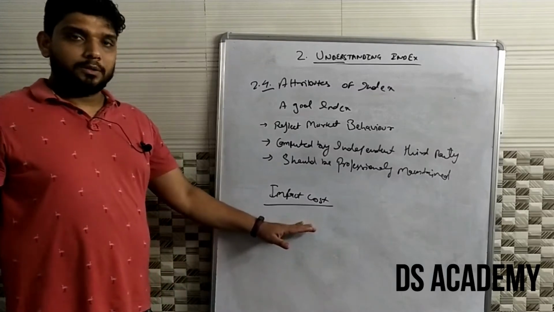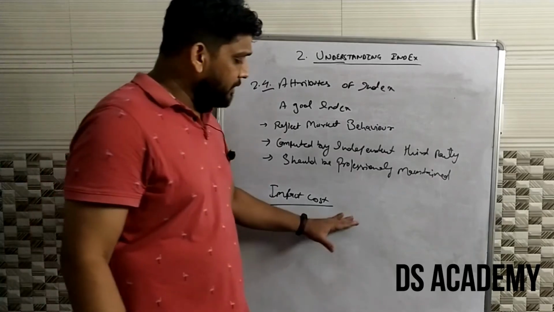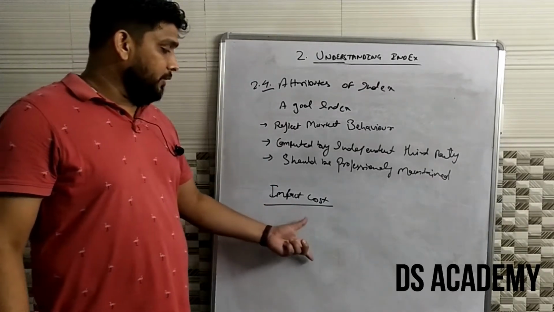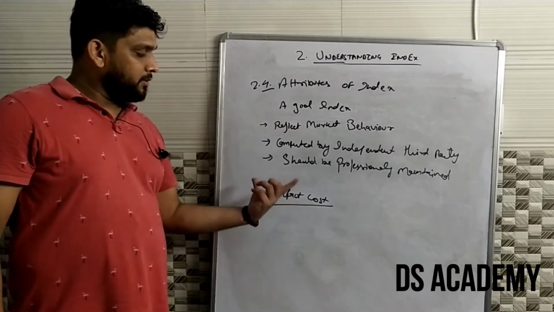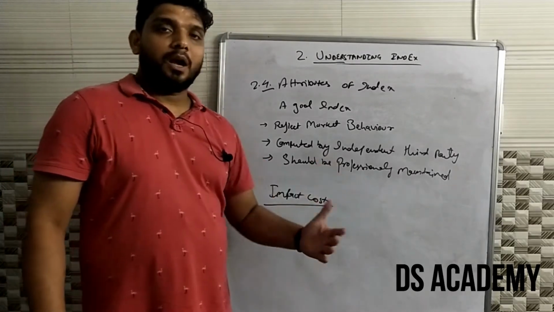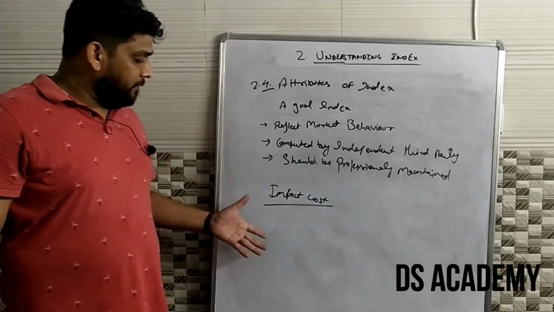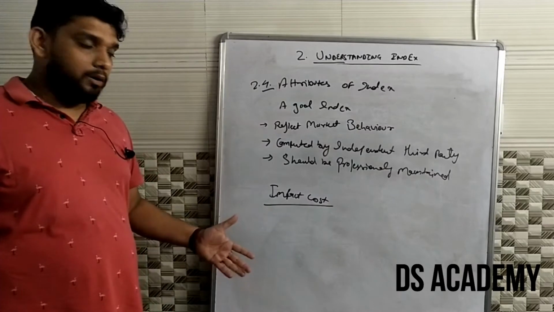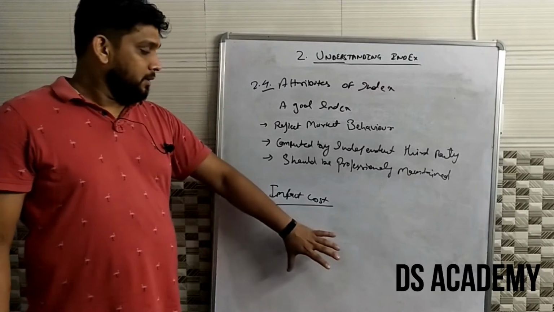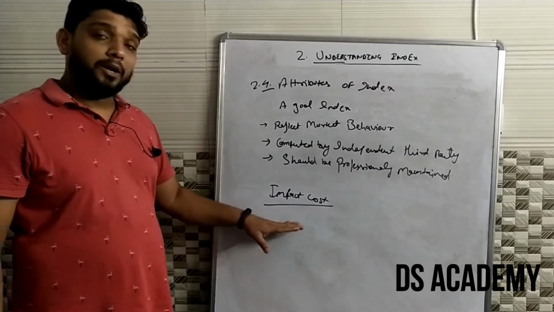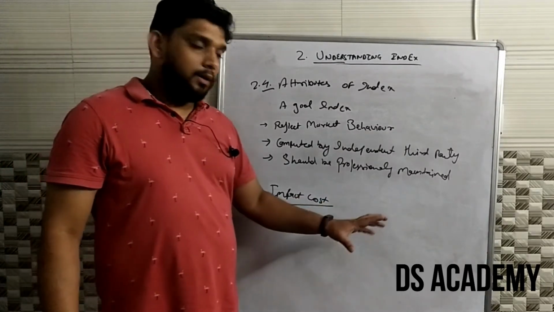Now, what is impact cost? Impact cost is the cost of executing large quantity orders without affecting the market price of the stock. It is a simpler term which tells us how large a quantity can be executed without affecting the market price of the stock. If the market price is affected, it has a large impact cost. If the market price does not change, or changes very little, then the impact cost would be smaller. The smaller the impact cost, the more liquid that stock is.